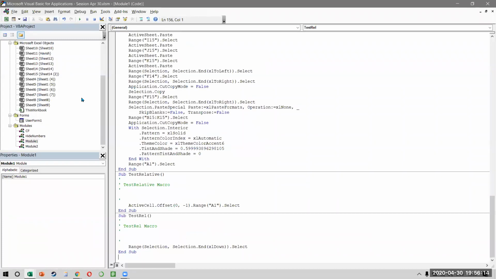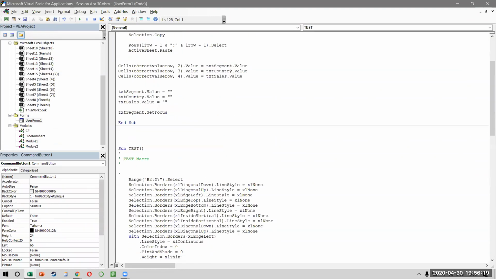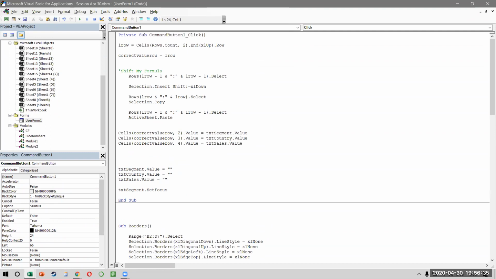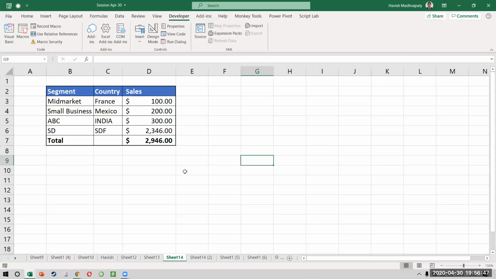Why? Because I can just cut it, go to my user form, just paste it here, remember, and we can call this border code. So we can just say this is my borders. And after everything is done, so after my values have been put, I can just call my borders code. Right? I know it looks very large because the recording of a border is always many lines of code, but let's see how this works.